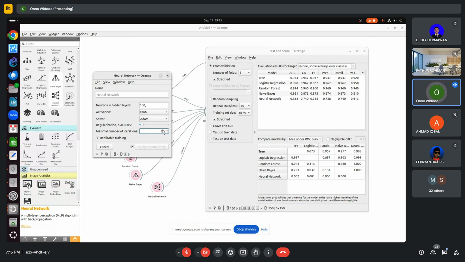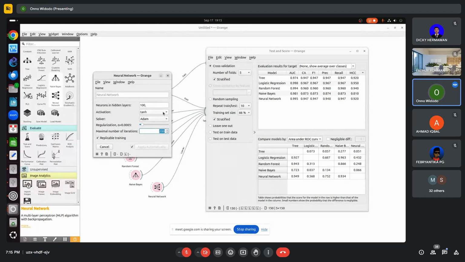When you code a neural network, the variable name is normally epoch. Epoch is the maximal number of iterations. So I increase it to 200. It takes some time. See, it's getting better, 94%. So it's close to tree.